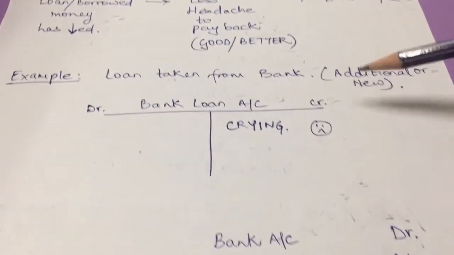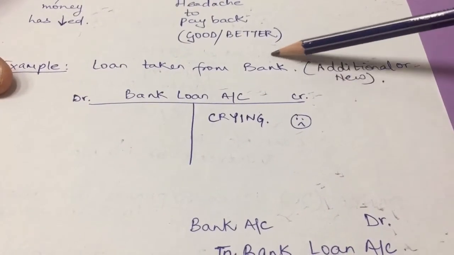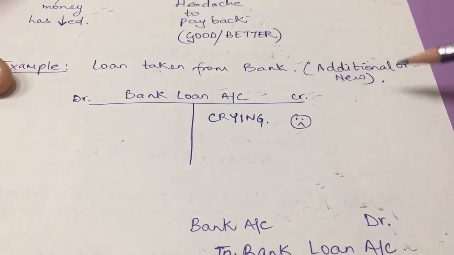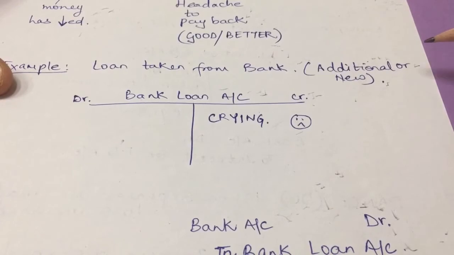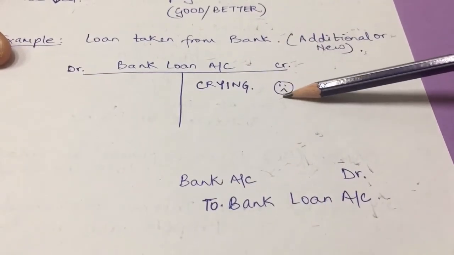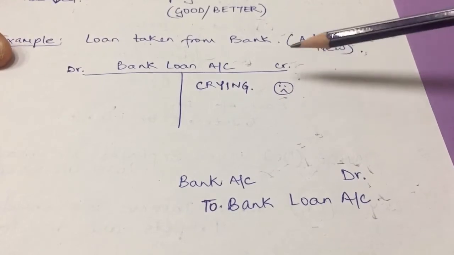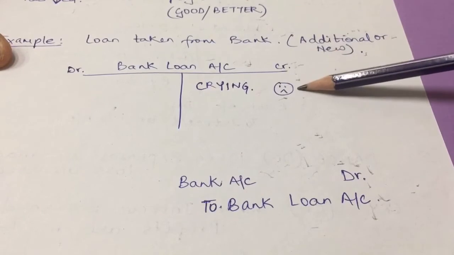Now, how will I apply this to a journal entry? Suppose I take an example of a loan taken from a bank. It could be my new loan or it could be an additional loan to my existing one. So my bank loan account will be on the credit side. I am crying because my liability has increased.